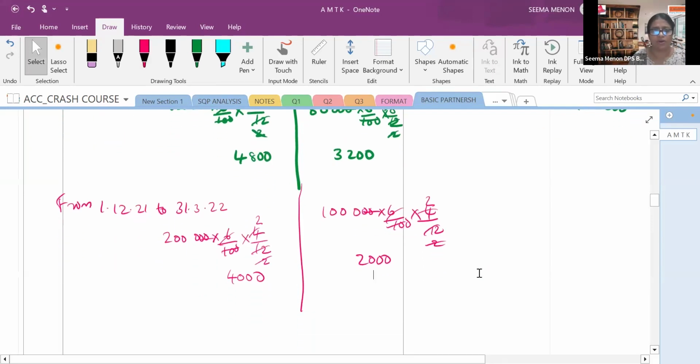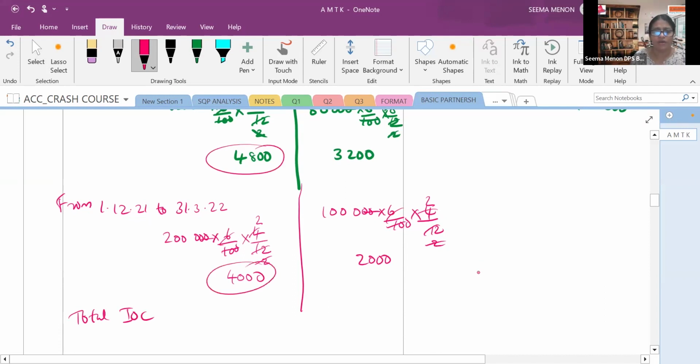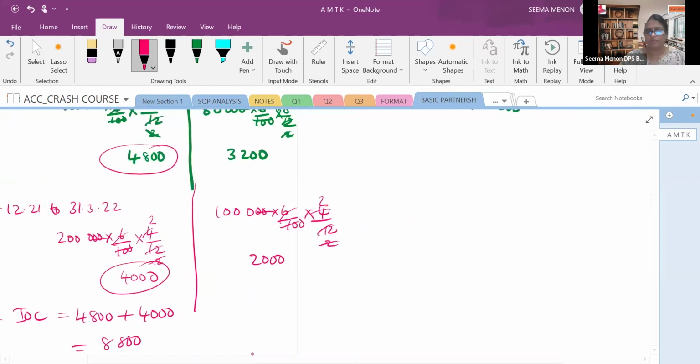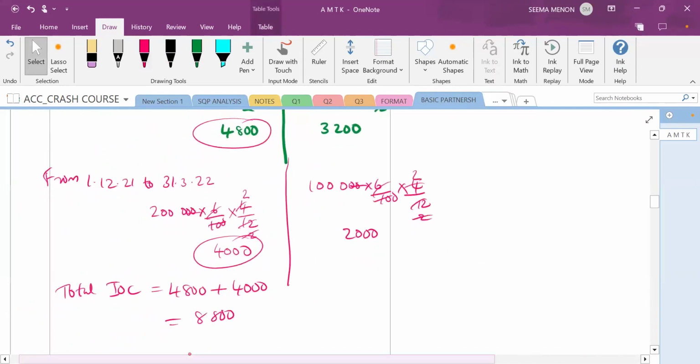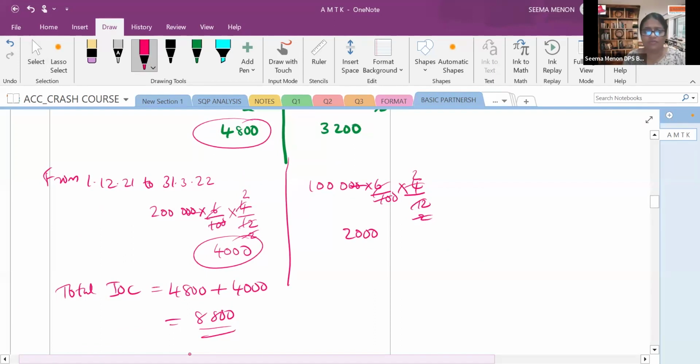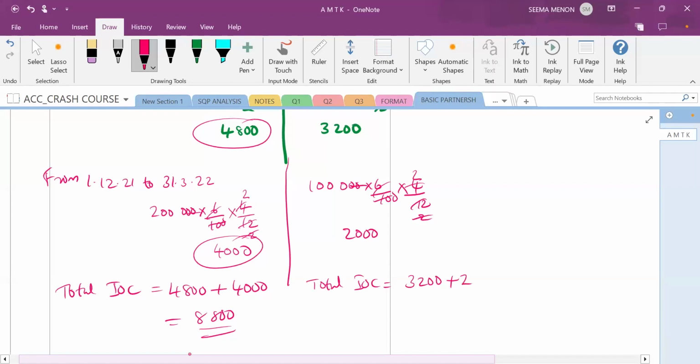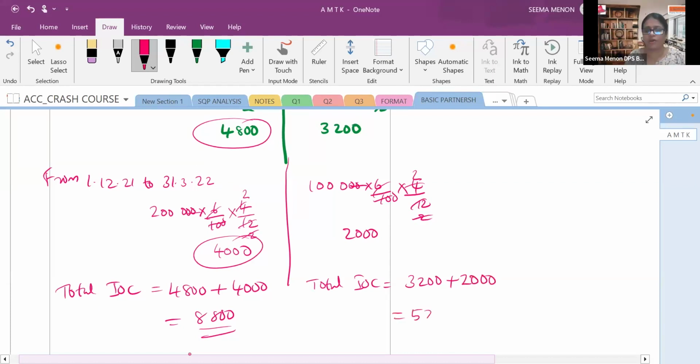Now total interest on capital. For Rashid's column we will take these two amounts, that is 4,800 plus 4,000. How much? 8,800. And for Malik, 3,200 plus 2,000, total interest on capital is 5,200. Look Neha, this is a board question. Did you find it easy?